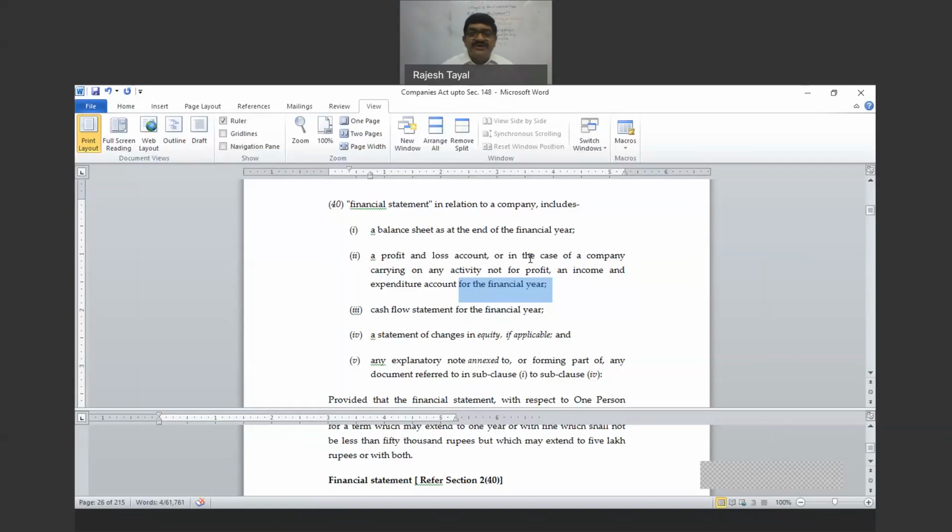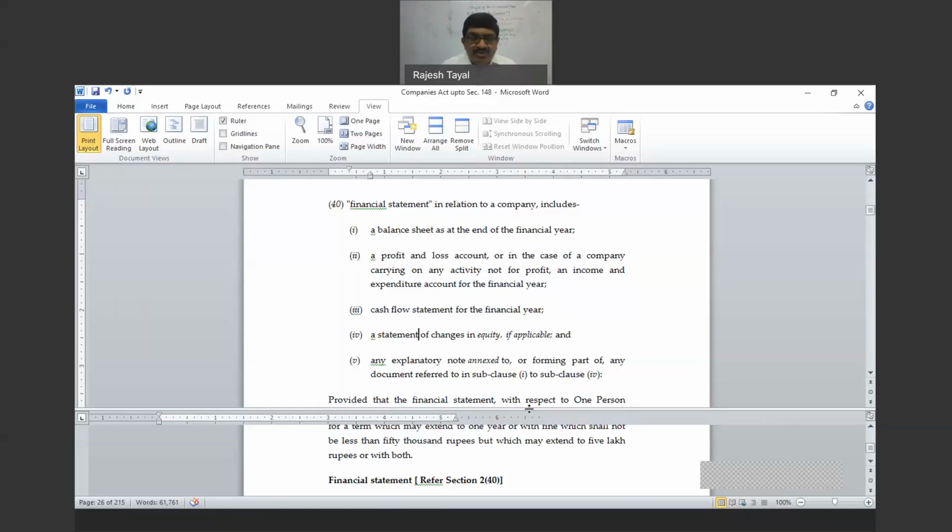Then explanatory notes attached to and forming part of any of the documents referred to in sub-clauses 1 to 4. So balance sheet, profit and loss account, always the notes to accounts are there. In relation to the cash flow statement, there can be the statement of changes in equity of capital. So if there is any explanatory statement, that is also part of the financial statement only.